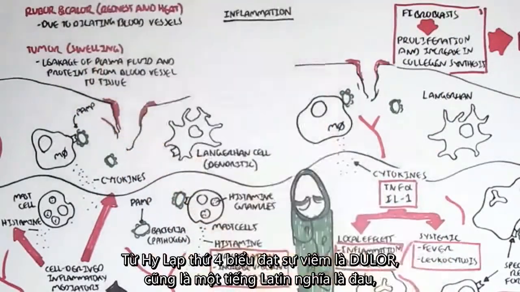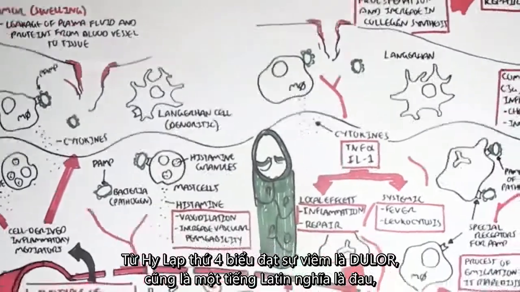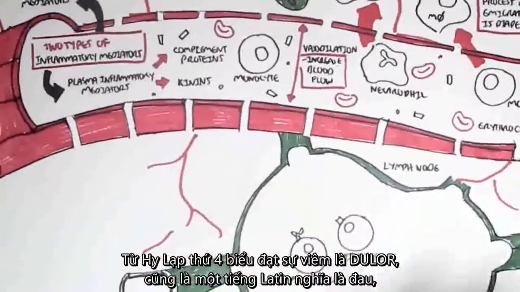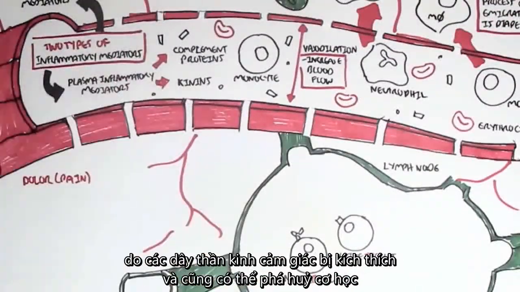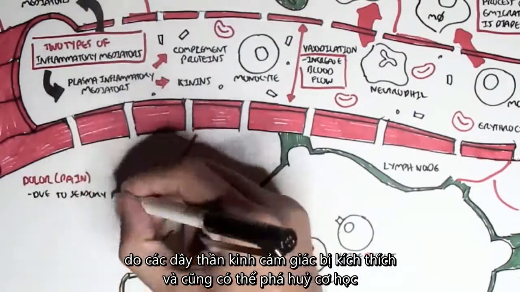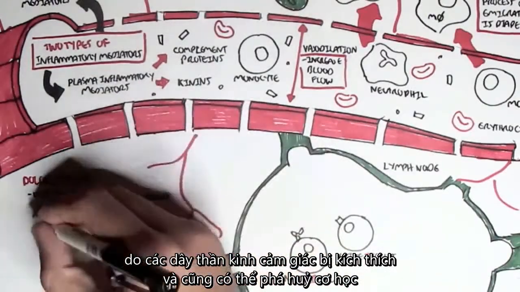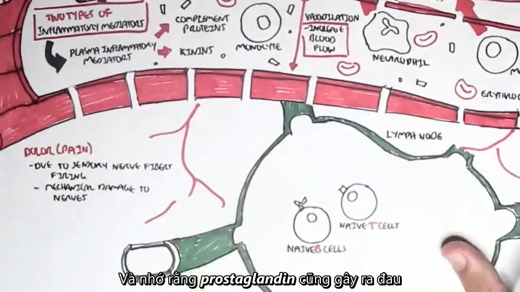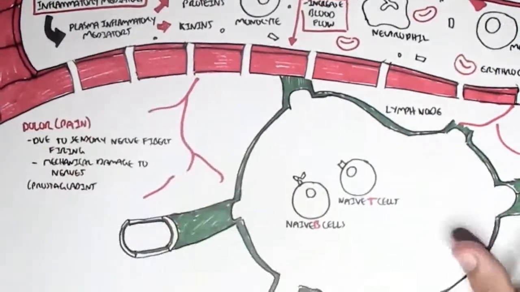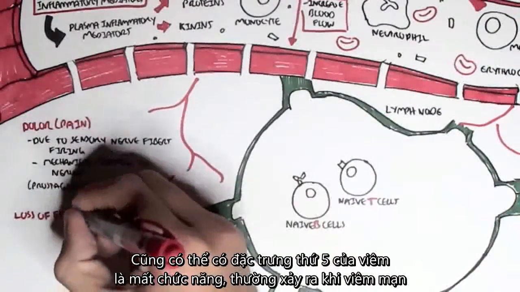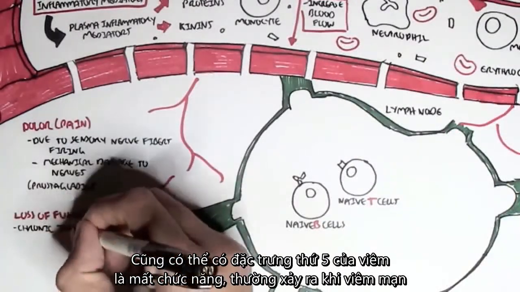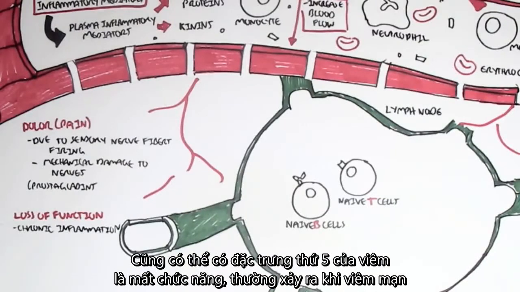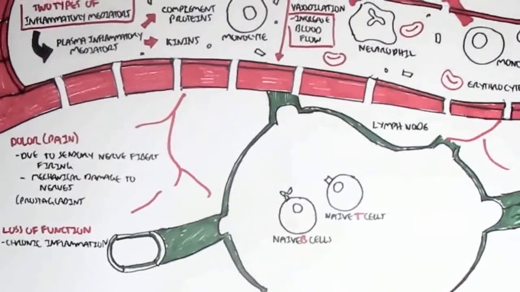The 4th Greek word that denotes inflammation is dolor, which is also Latin, I think, and that denotes pain. This is due to the sensory nerve fibers firing, and there can also be mechanical damage to the nerves. And also prostaglandins, remember, cause pain. Now, there can also be a fifth characteristic of inflammation, which is loss of function, and this is usually when it's chronic inflammation.